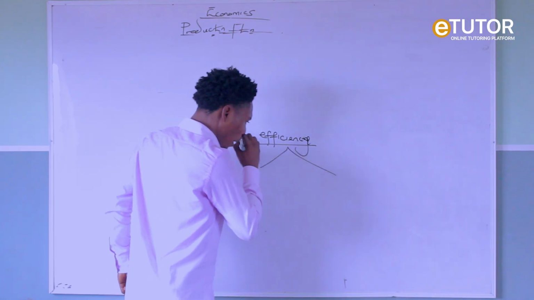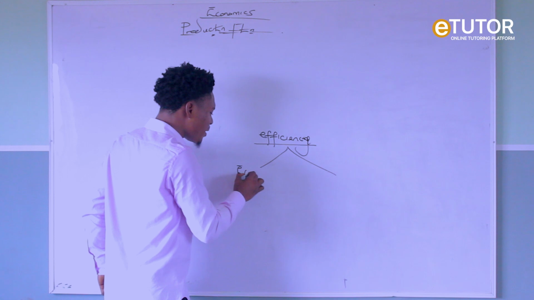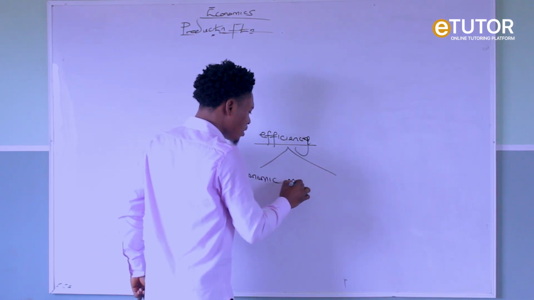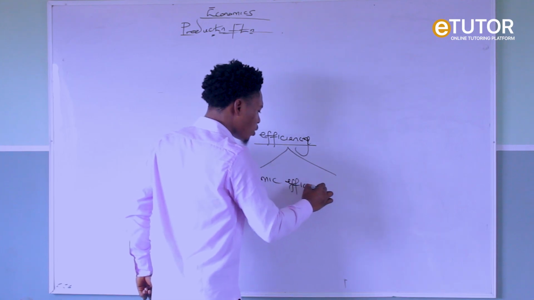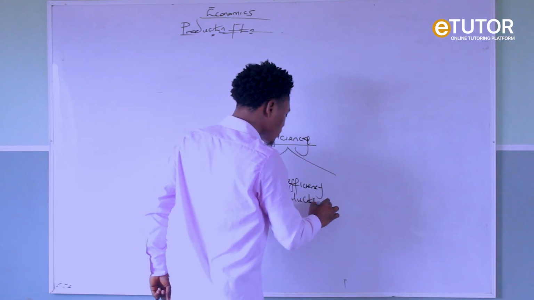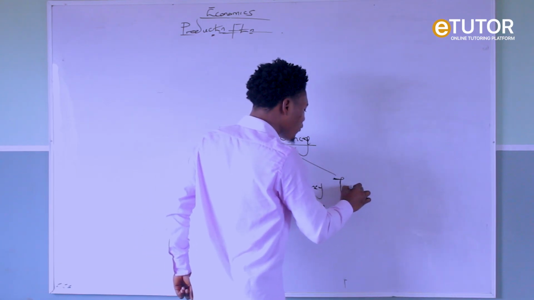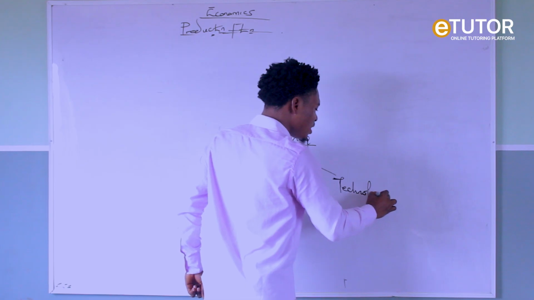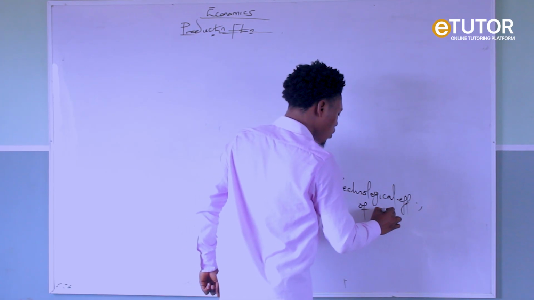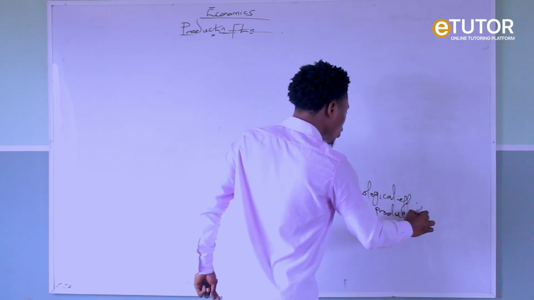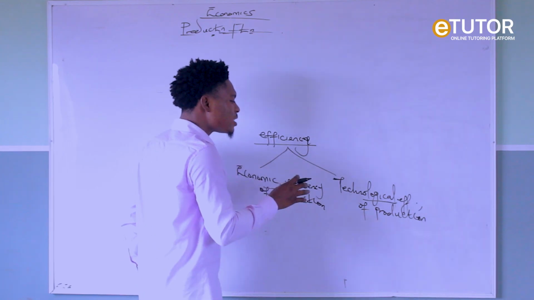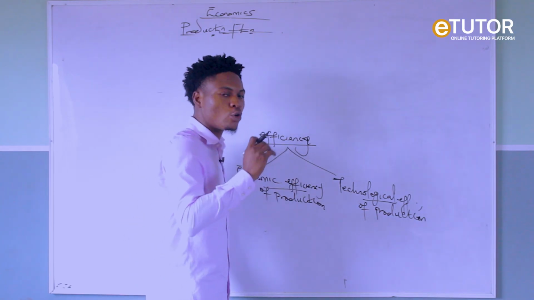The first one, we call it economic efficiency of production, while the second one talks about the technological efficiency of production. The economic efficiency and the technological efficiency are the 2 primary aims of every producer.